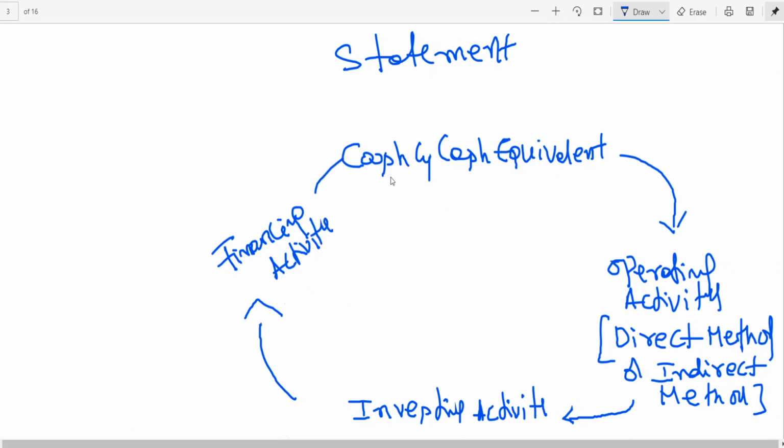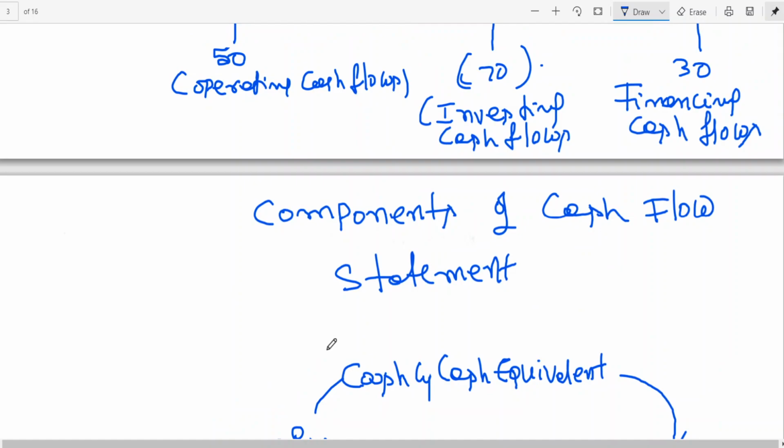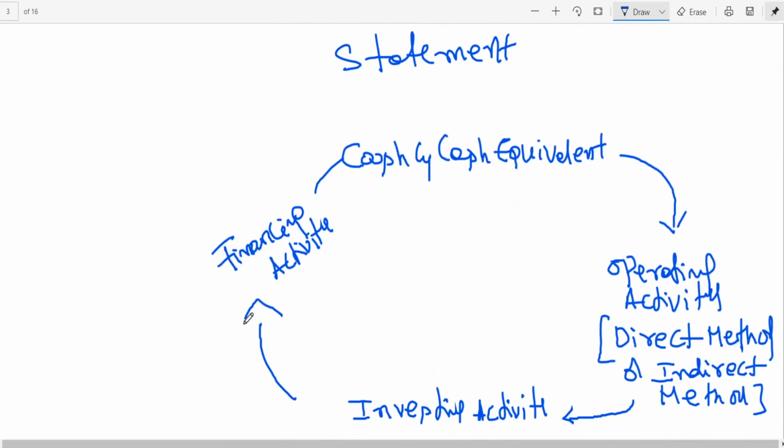So again cash and cash equivalent. So this is nothing but the components of the cash flow statement. What is it I said? I said cash and cash equivalent. Operating activity, direct method or indirect method. Then investing activity. Then comes financing activity. So the main reason why we are preparing the cash flow statement has been given.